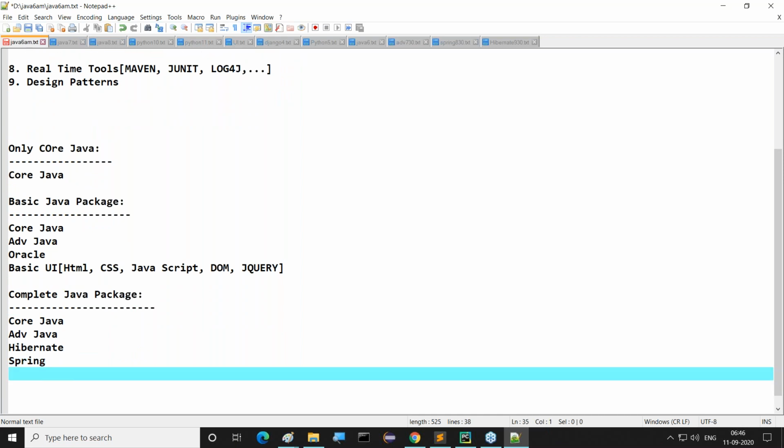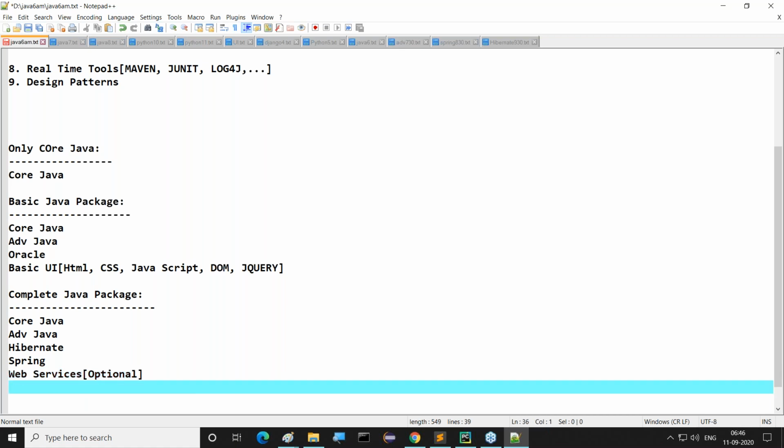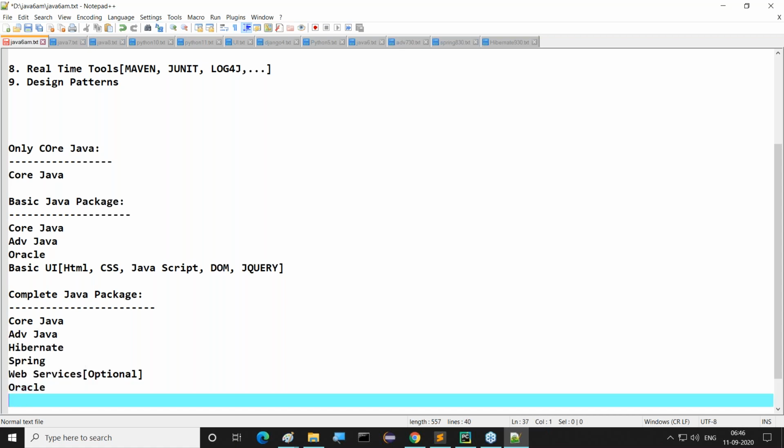Then web services. Yes, we want to plan it, but we want to make it optional, because we are not sure about it. Depending on the time, we will plan for it. It is optional, depending on our view. So web services is optional. Then, apart from this, you are able to get Oracle. This is mandatory. We are going to cover that.